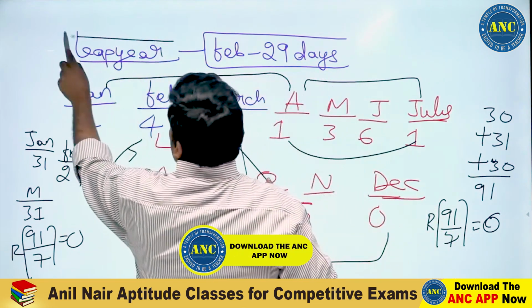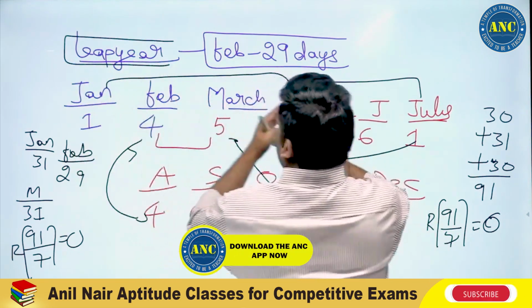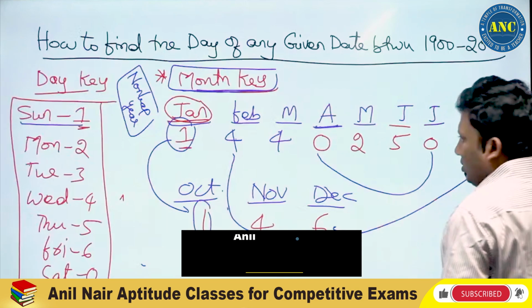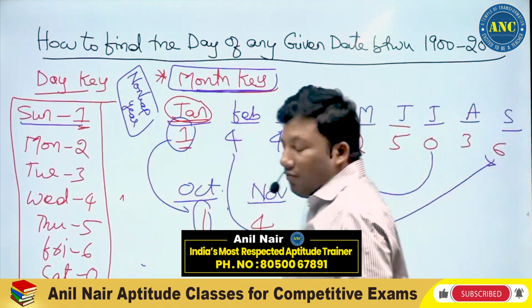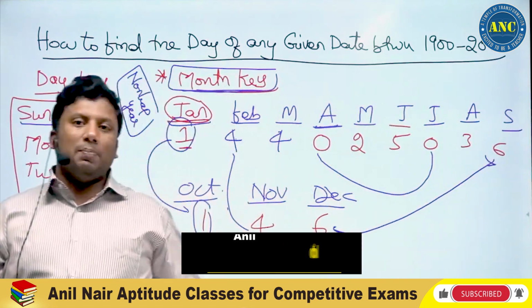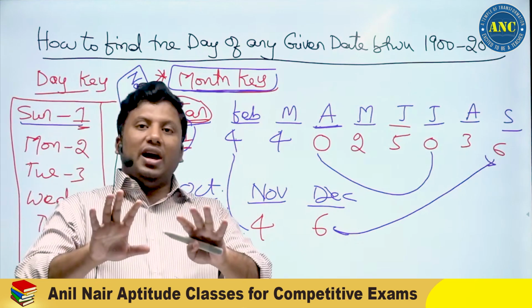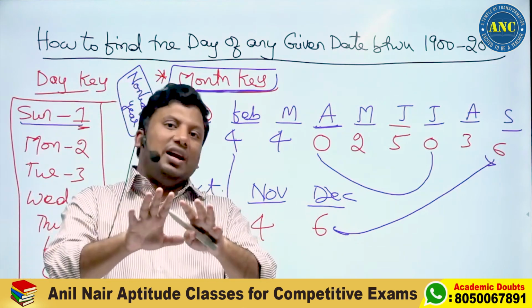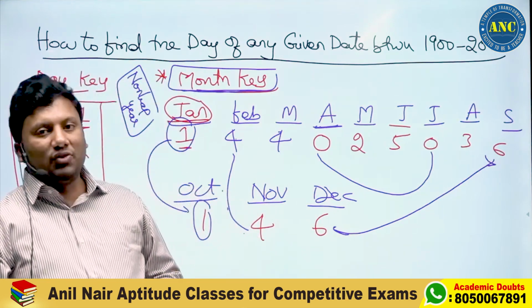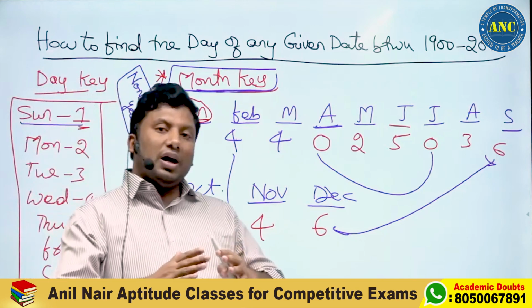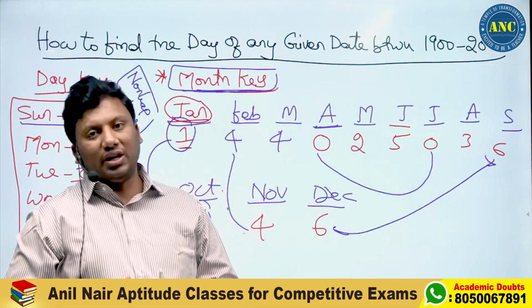In a leap year, which all months will have the same calendar? In a non-leap year, which all months have the same calendar? It changes. I hope the idea is clear. If it is clear, kindly reply in the live chat with a yes. Then we will get into an application of this month key concept.